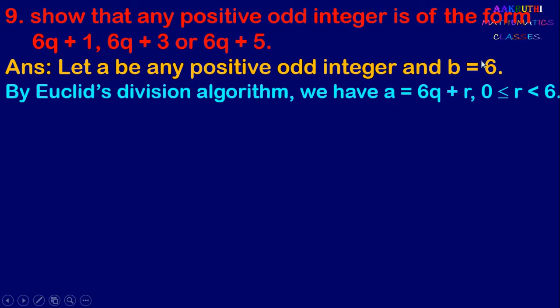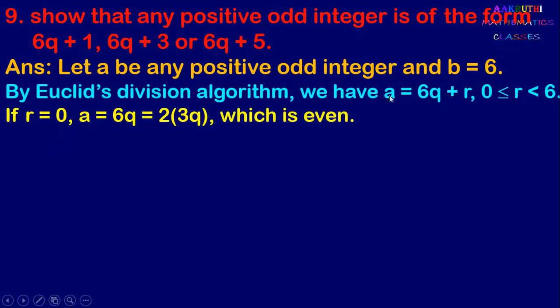So here the divisor is 6. Therefore we can write a equal to 6q plus r, where r is greater than or equal to 0 and less than 6. If r equal to 0, then we can write a equal to 6q plus 0, that is 6q. And 6q can be written as 2 into 3q.